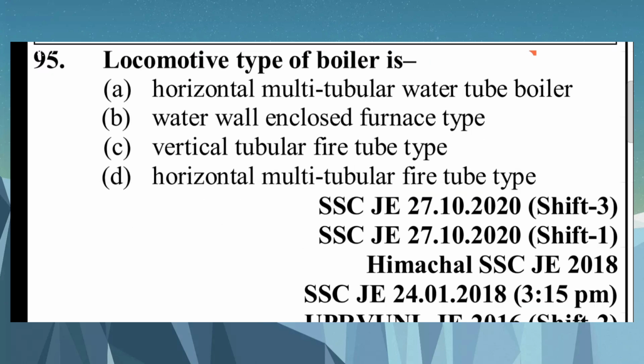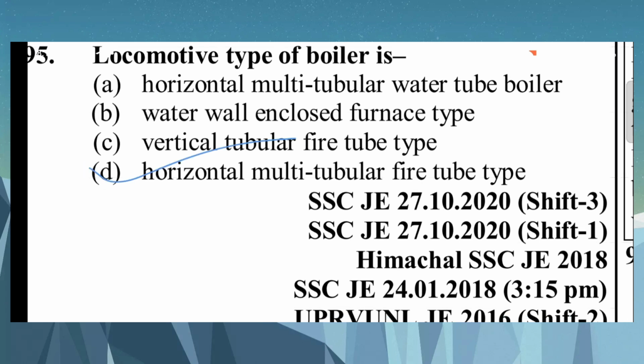Question number 95. Locomotive type of boiler is: A. horizontal multitubular water tube boiler, B. water wall enclosed furnace type, C. vertical tubular fire tube type boiler, D. horizontal multitubular fire tube boiler. The answer is D. Horizontal multitubular fire tube boiler.